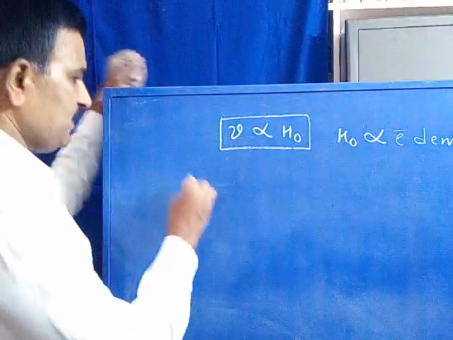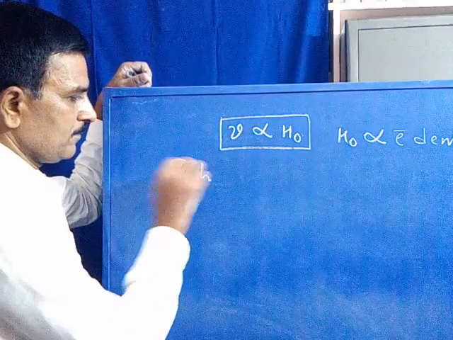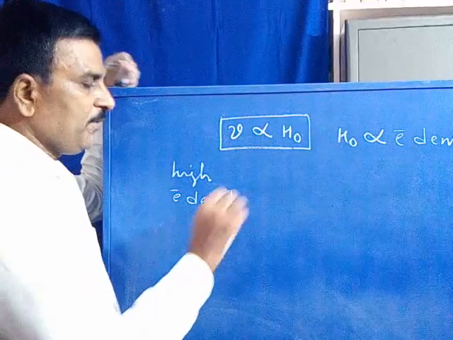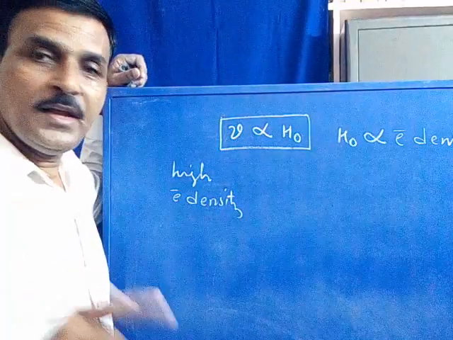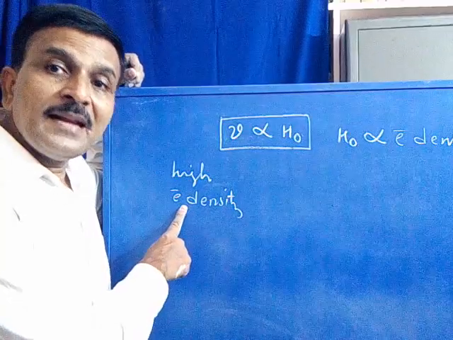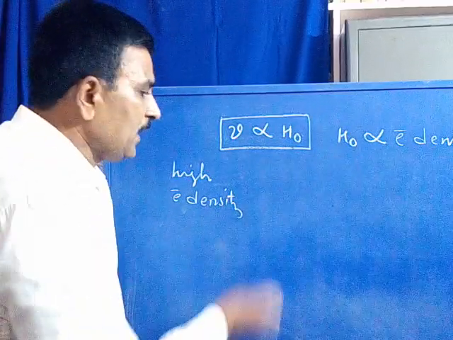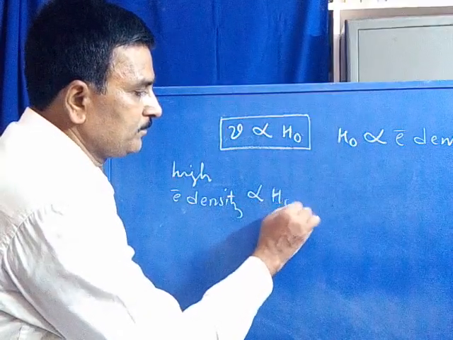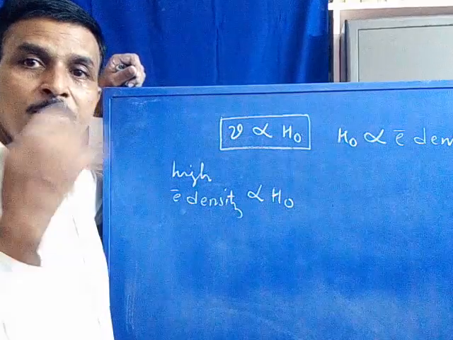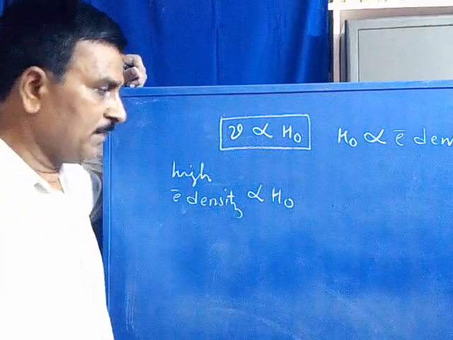High electron density. If a spin active nuclei is associated with high electron density, it requires a higher external magnetic field, a higher extent of applied magnetic field.